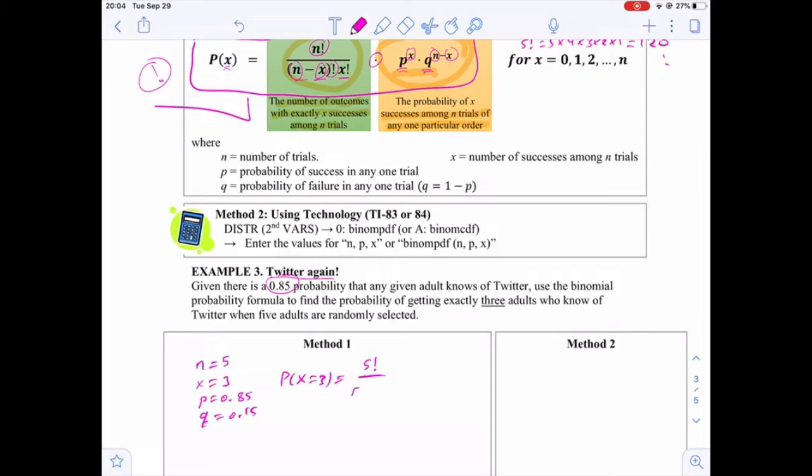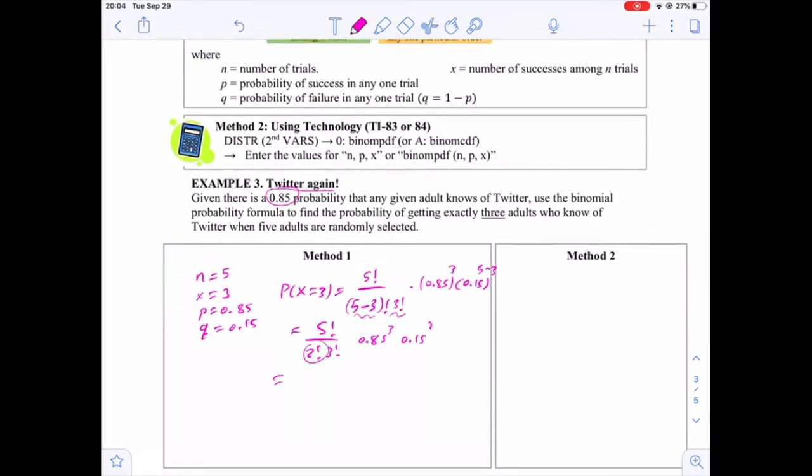That's n factorial, 5 factorial, over n minus x all factorial times x factorial, which is 3 factorial, times the probability of success 0.85 raised to the power x, which is 3, times the probability of failure raised to the power n minus x. Simplifying, we get 5 factorial over 2 factorial times 3 factorial, times 0.85 raised to the power 3, times 0.15 raised to the power 2.